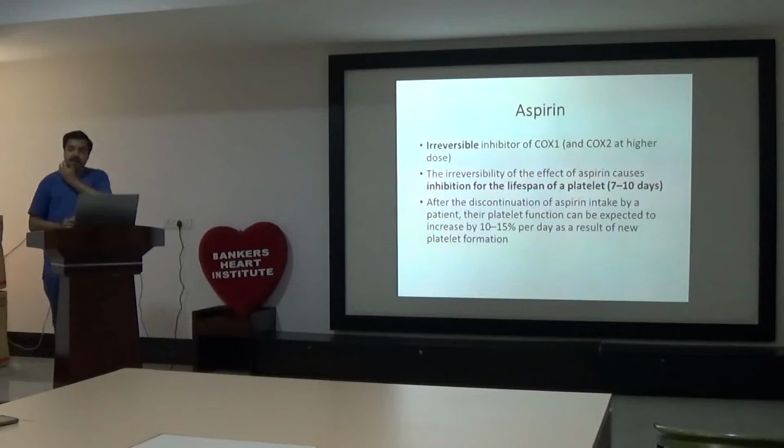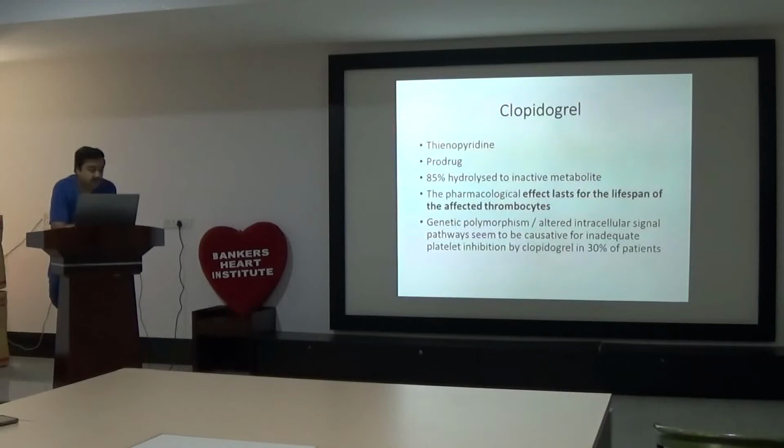Now aspirin is an irreversible inhibitor of COX-1, and at higher doses it inhibits the COX-2 enzyme also. The irreversible effect of aspirin causes inhibition of the platelet for its lifetime, and that's why the action will last for 7 to 10 days even after the offset of the drug. After discontinuation of aspirin intake, platelet function is expected to increase by 10 to 15% per day as a result of new platelet formation on a daily basis.